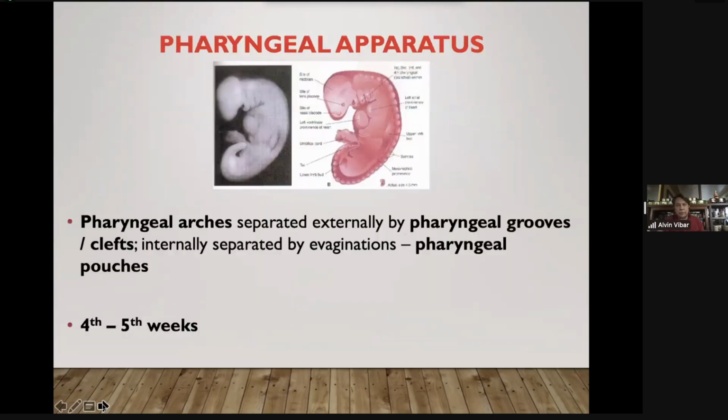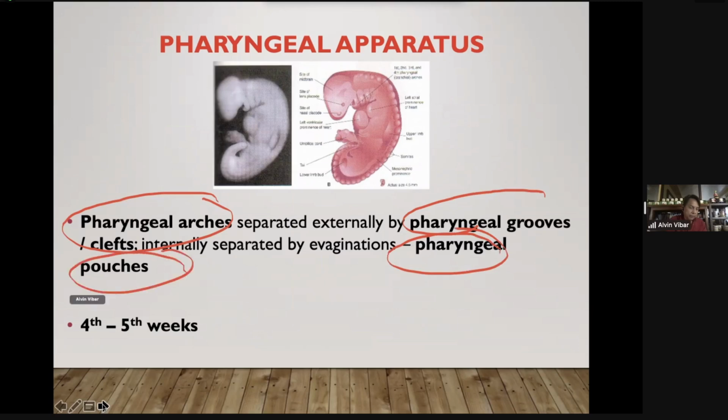Okay, let's go now to parathyroid. Before we discuss the parathyroid gland, let's go back to the pharyngeal apparatus. This was mentioned during your lecture in the development of muscles, especially the muscles of branchiomeric origin, coming from the pharyngeal arches. The pharyngeal apparatus is made up of arches, grooves, and pouches.